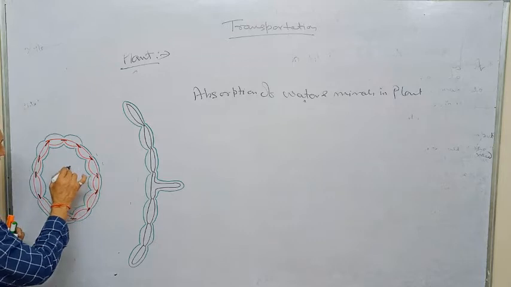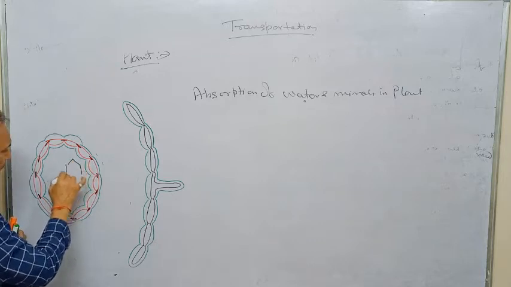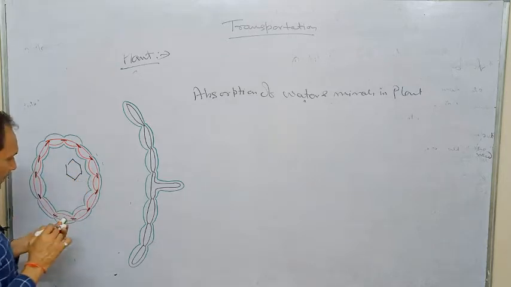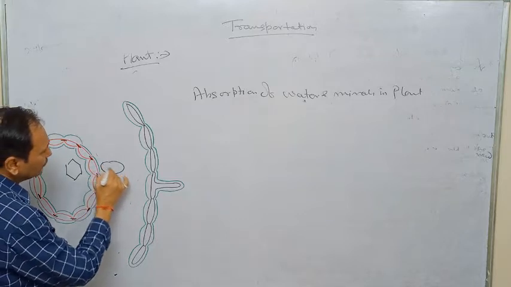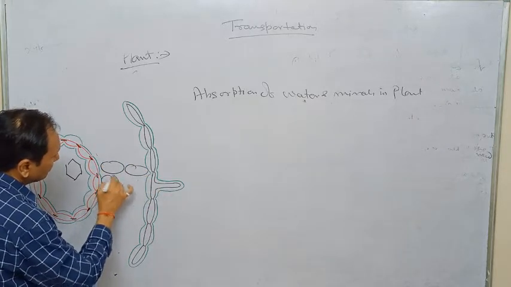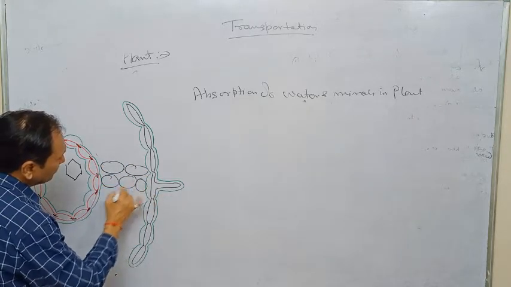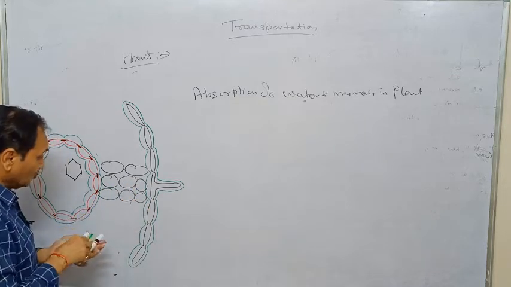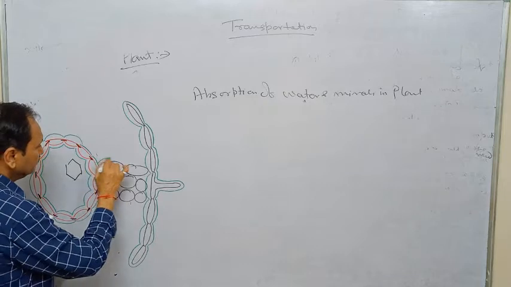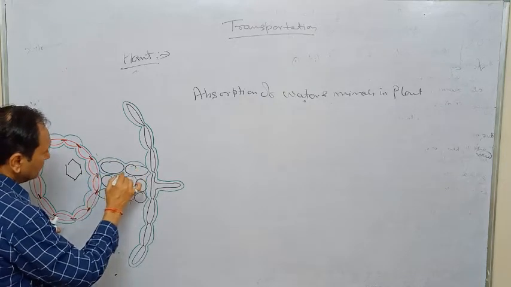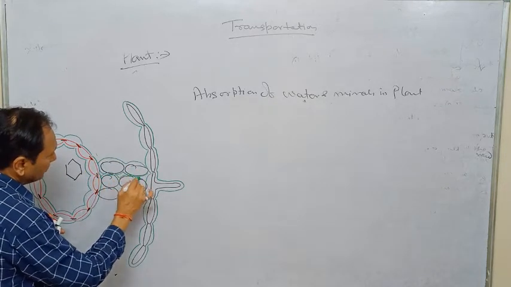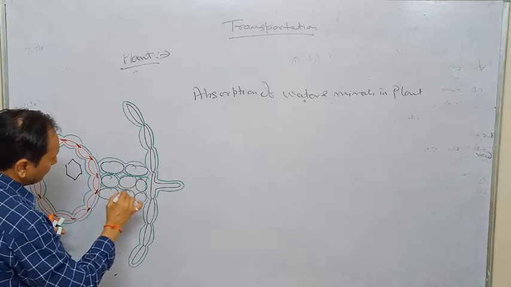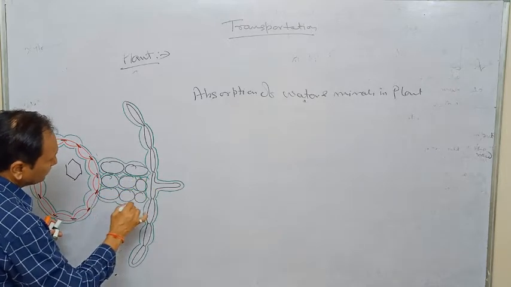Suppose this is the xylem, and the middle part is the mesophyll cells, which are also covered by cell wall.